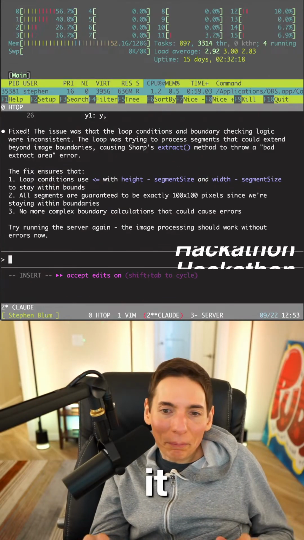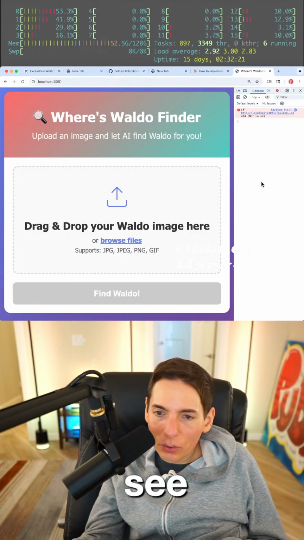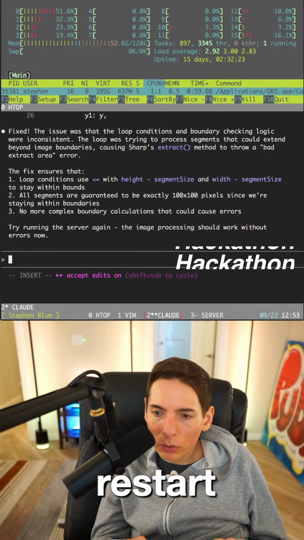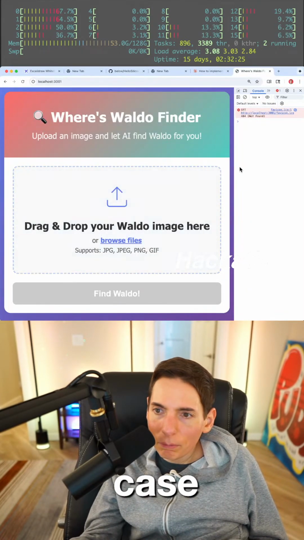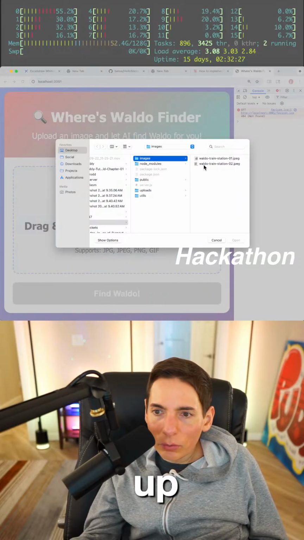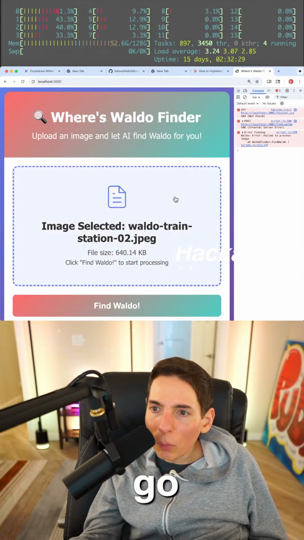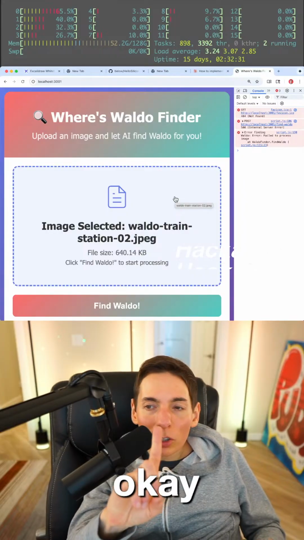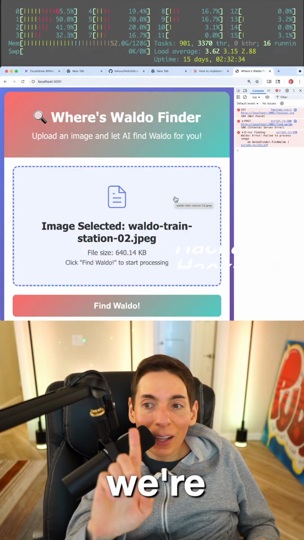Is it actually going to work? Okay, let's see if it works this time. All right, let's restart the server just in case. Okay, then let's upload the file and go. Oh, another error. Okay, one more chance, you guys. We're getting one last chance.